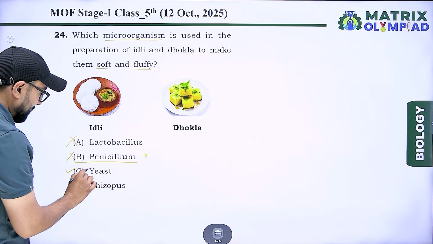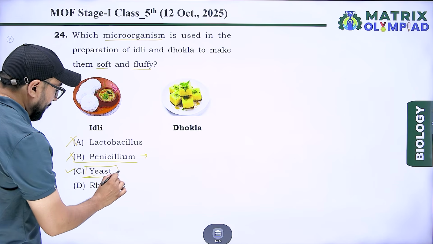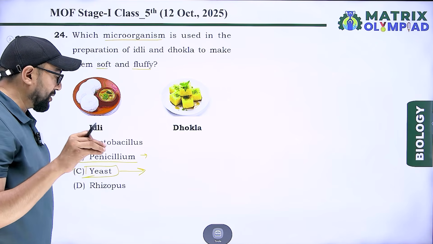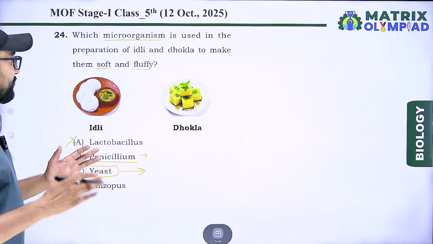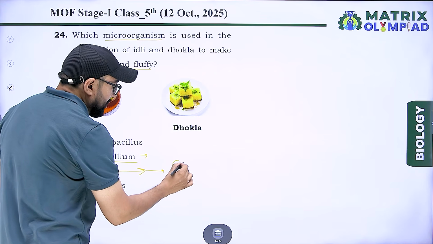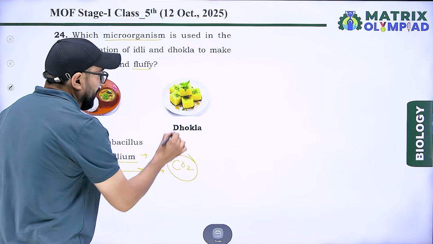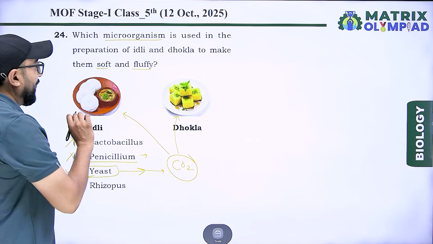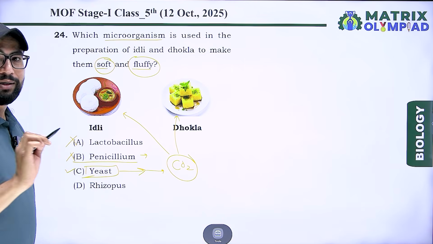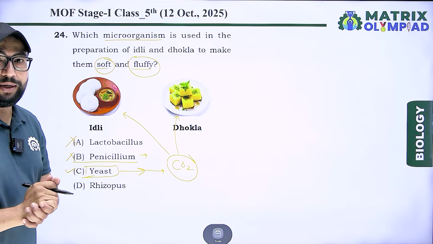Yeast. Yeast is a fungus used in the baker and brewer industry. So our right answer for this question is yeast, because yeast produces CO2 that makes idli and dhokla soft and fluffy.